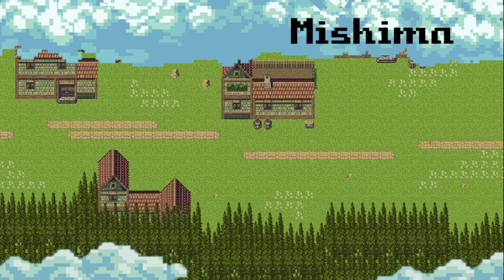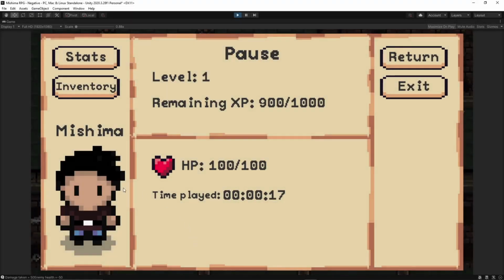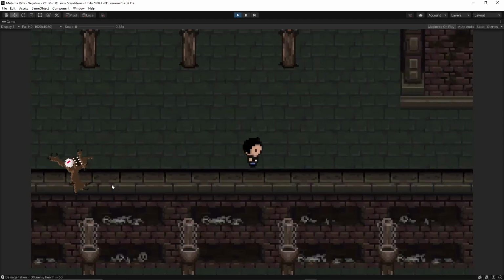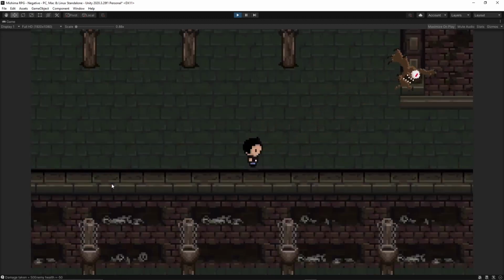Mishima is a two-dimensional top-down role-playing game, where the objective is to defeat death by completing a dungeon. The client included a number of requirements for this product, including a leveling system where the player levels up based on experience gained. Within the product, the player can increase their level or level up by gaining experience or XP by killing enemies.